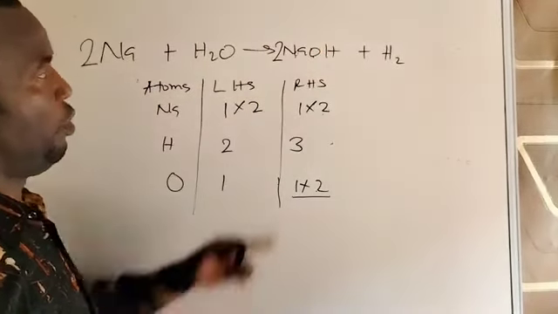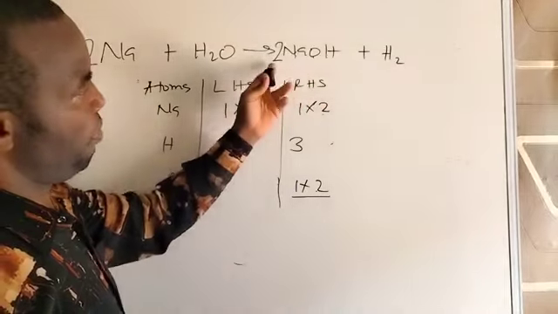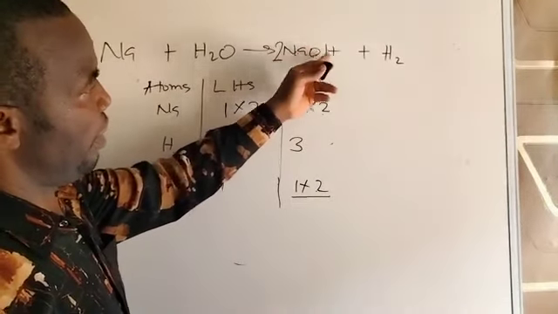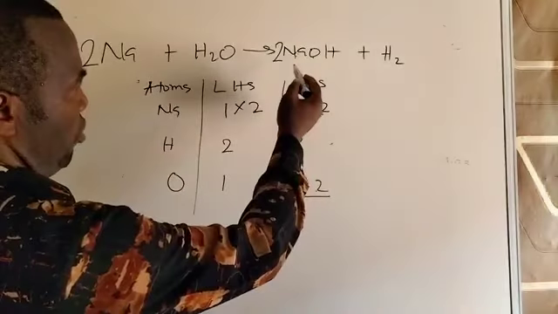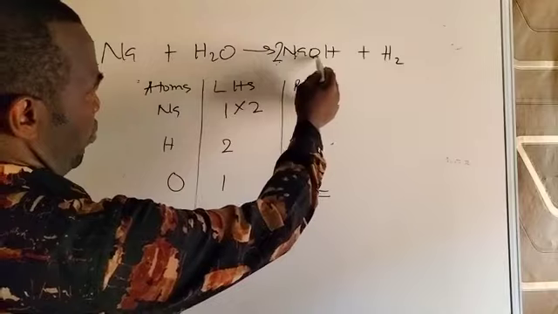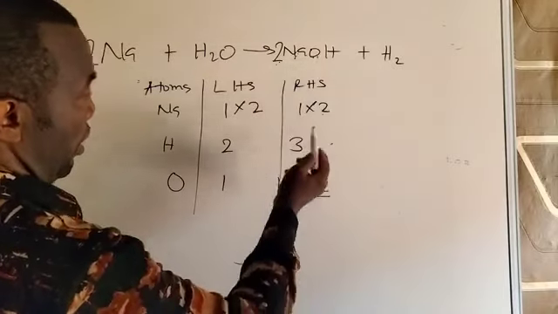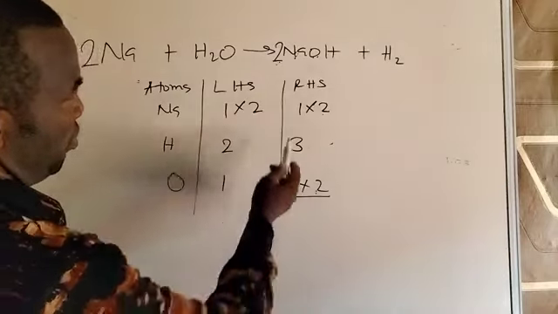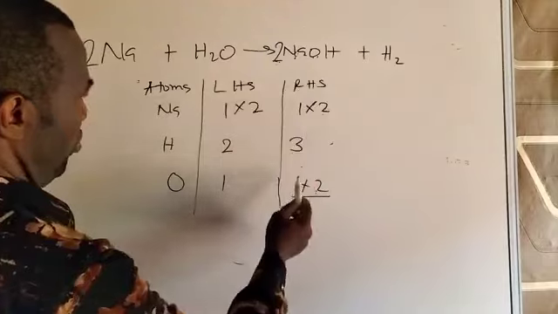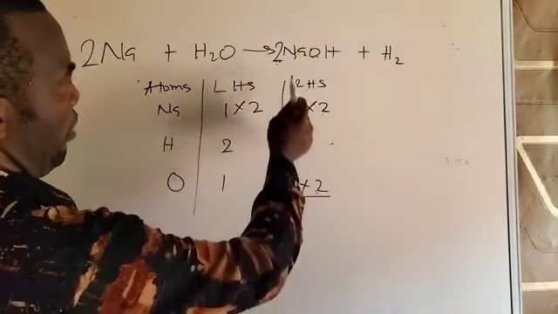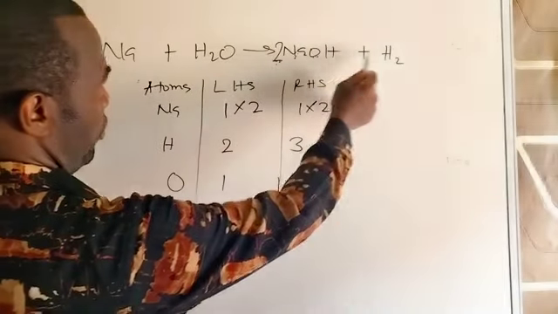Because this number you put in front, remember, affects sodium, oxygen, and hydrogen. So sodium again is 2, oxygen 2 times 1, 2, that's balanced, and hydrogen becomes 2 times 1, 2 plus 2, 4.